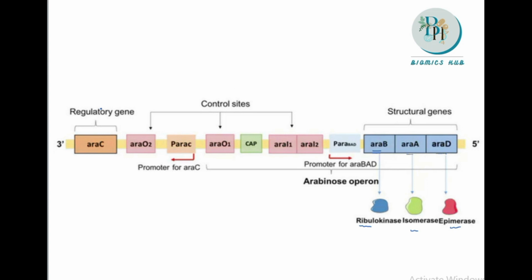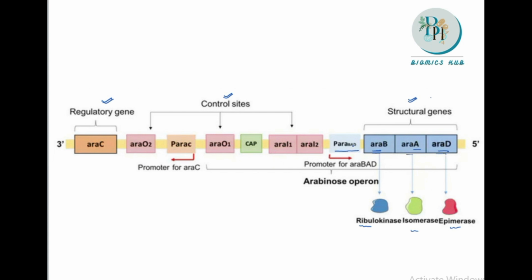In the case of Arabinose, there are three things: the regulatory gene, the controlling site, and the structural genes. The structural genes which are present are known as ARA-B, ARA-A, and ARA-D. And for these the promoter is P-ARA-BAD.